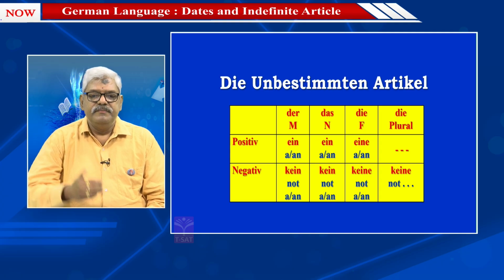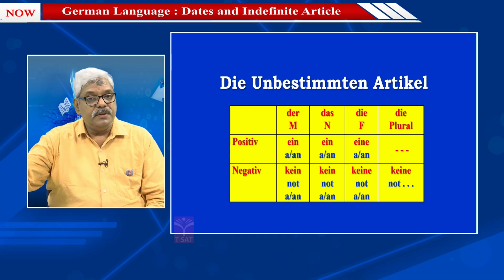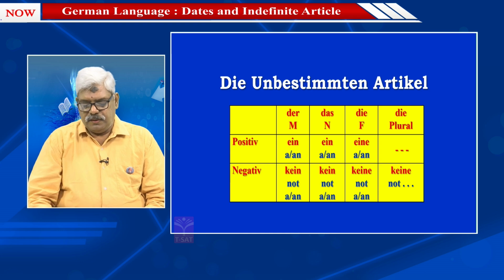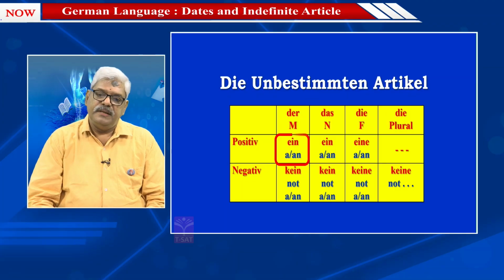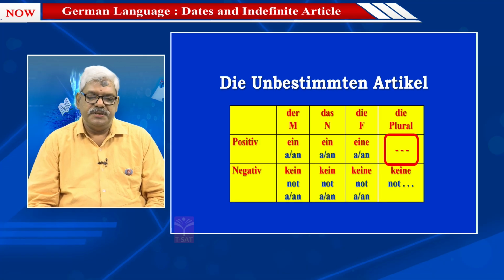Now, when you look at these ones, you find that the masculine as well as the neuter, both of them look alike. Whereas feminine has that extra E. And plural, of course, you can't have any word because even in any language, practically speaking, you don't have a plural for indefinite article, a or an in English.